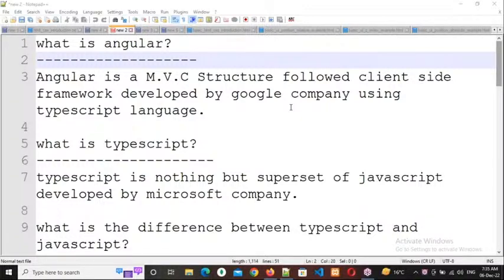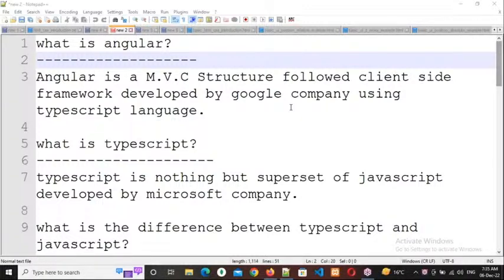Then which company developed this? Google. Google is a very big company, and it developed this Angular framework by using the TypeScript language. What we need to understand is that every framework is developed by using some language, not by default. So what is the difference between language and framework? Very simple. I discussed 3 points.